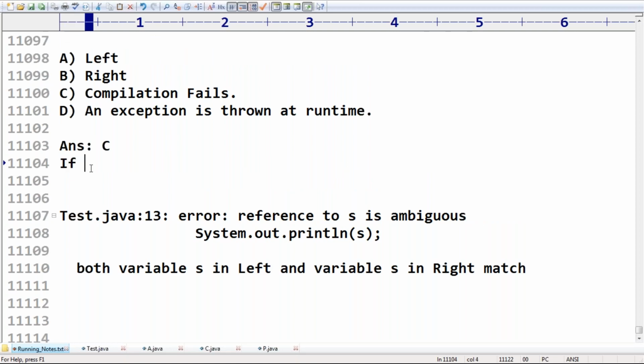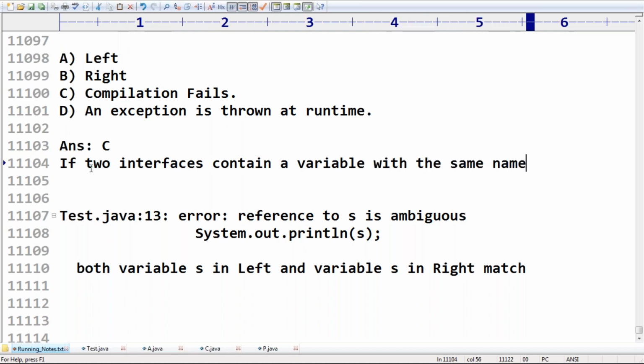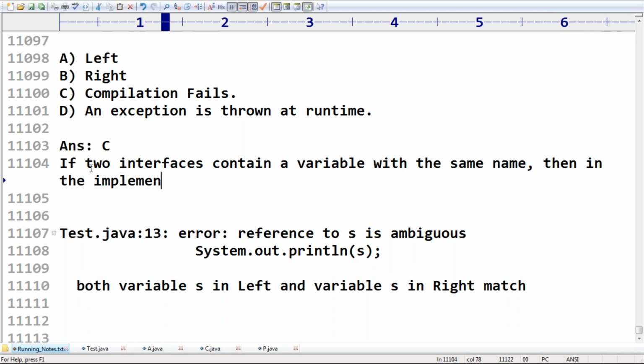If two interfaces contain a variable with the same name, then in the implementation class we can't access it directly.